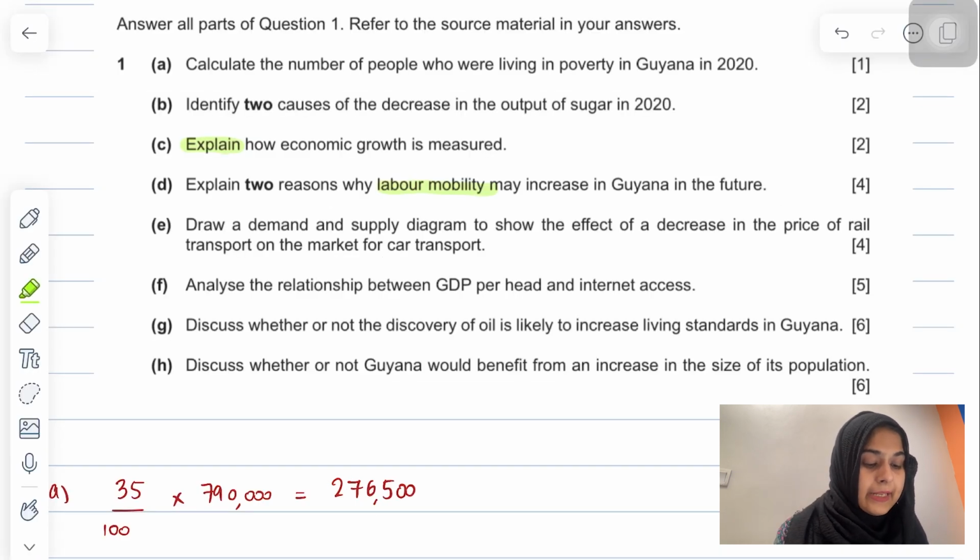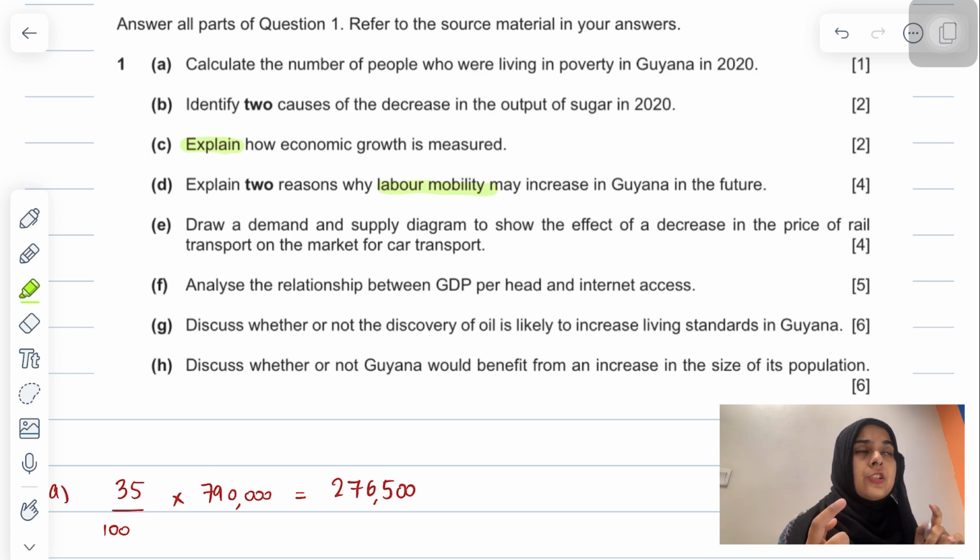Okay. In the next part, they are saying analyze. So analyze the relationship between GDP per head and internet access. And if you guys have some experience of solving economics O-level past papers, in all the data response questions, they have one figure in which they have given you country information, and there's a relationship that is given in that table always.